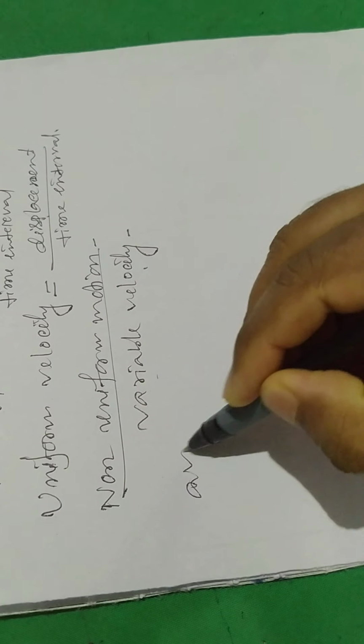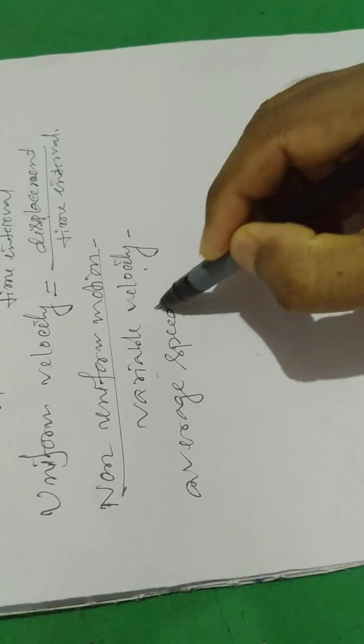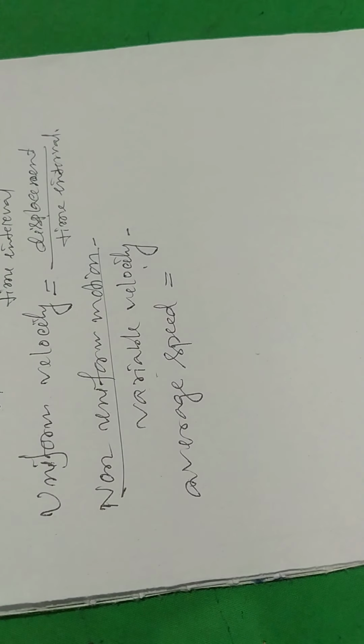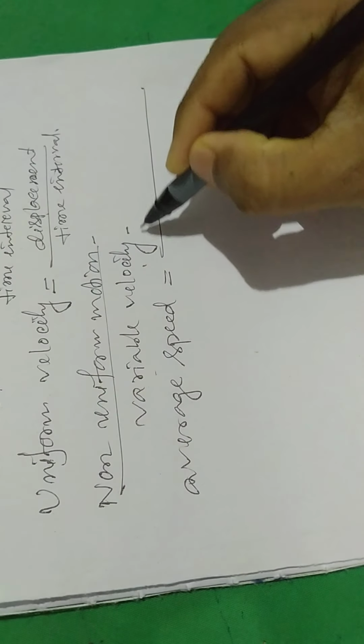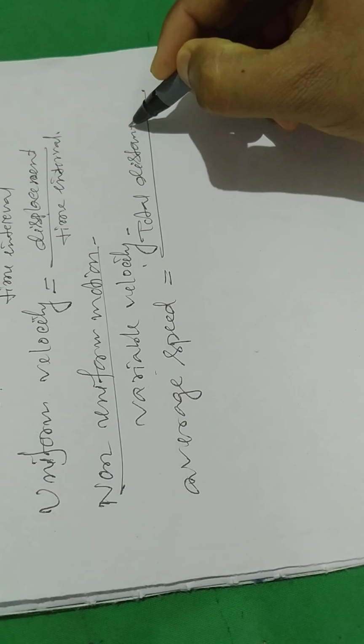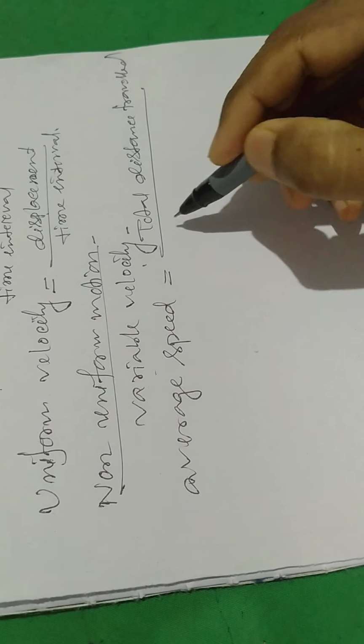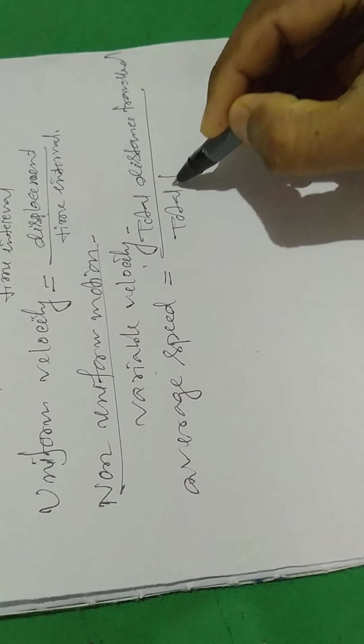Now average speed. Average speed is the total distance traveled by the object divided by the total time taken.